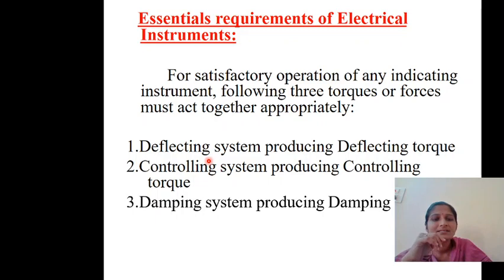The next one is the damping system. Damping system means because of the deflecting torque and the controlling torque, the pointer will be oscillating. To damp out these oscillations, you need to provide a damping system, so that the pointer will be in a steady position. For this also, air friction damping and fluid friction damping are there. These are the two types. This also we will study in the next class.